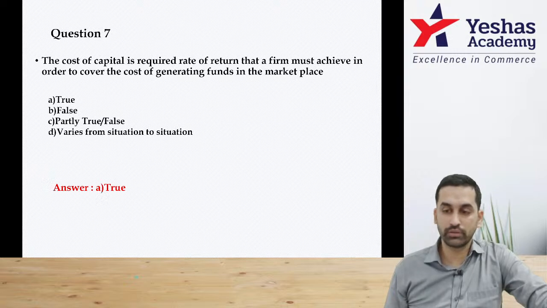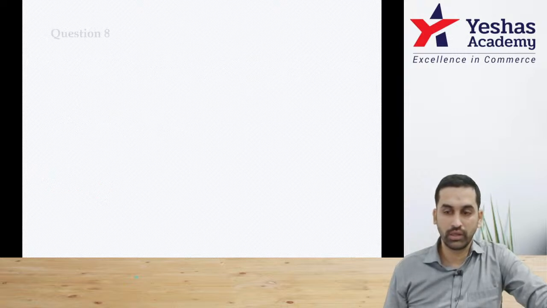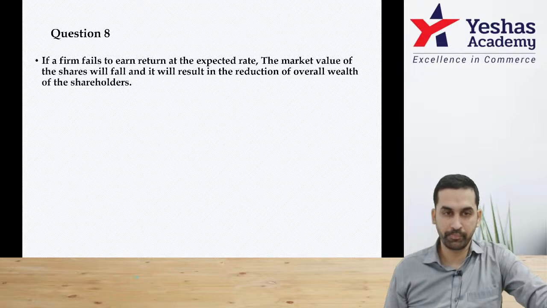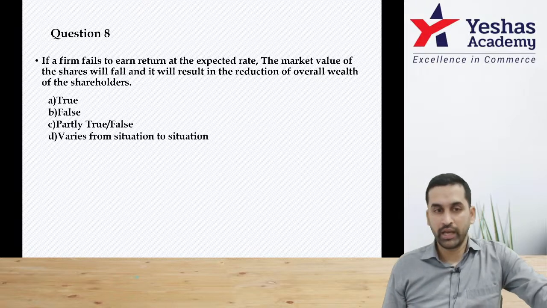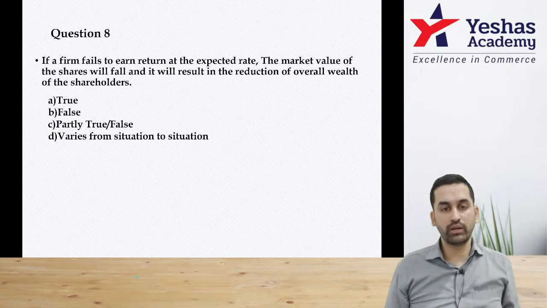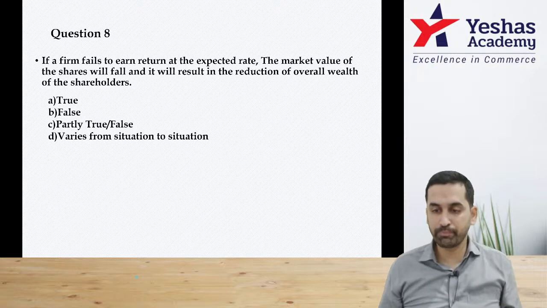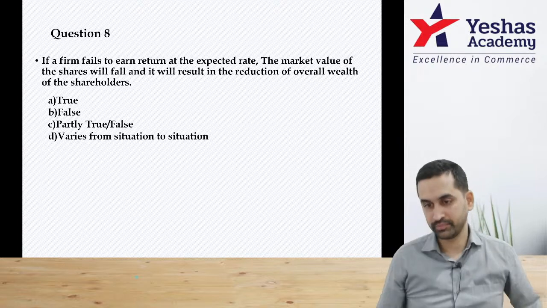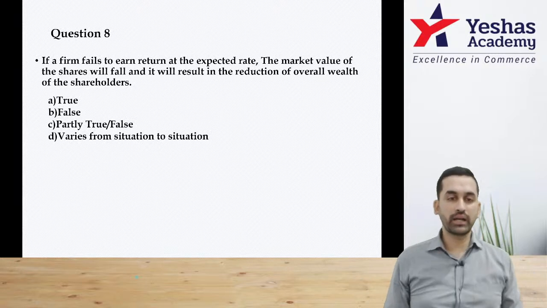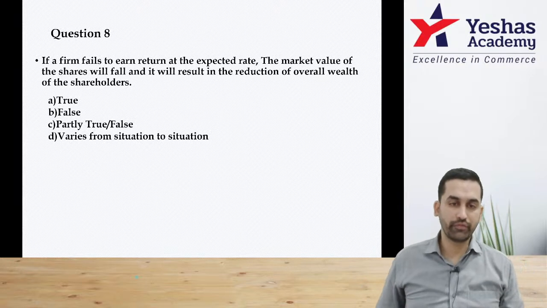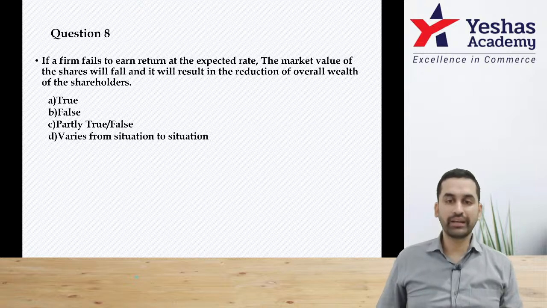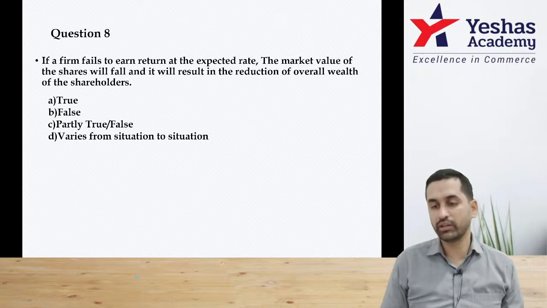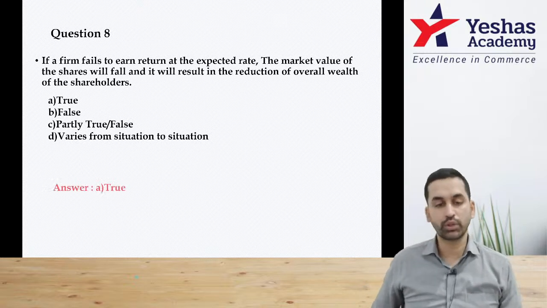Question number 8. If a firm fails to earn a return at the expected rate, the market value of the shares will fall and it will result in reduction of overall wealth of the shareholder. Perfect. True.